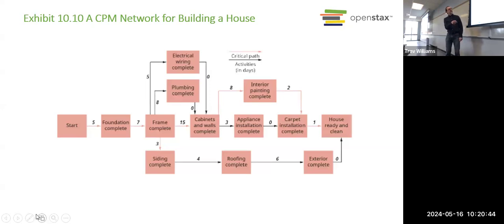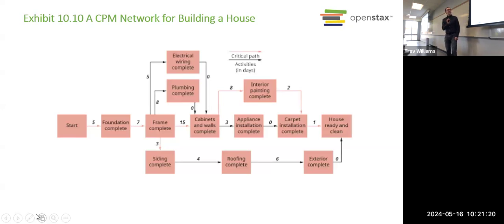So the next step is to put up the frame of the house. That would take 7 days. But then look at what happens after that. Once the frame is up, we could start putting in the plumbing, the wiring, the cabinets and walls, and the siding. All of those activities could start happening at the same time. And the estimate of how long they're going to take is different for every item. So the thing that's going to take the longest is this 15 days to put up the cabinets and walls.